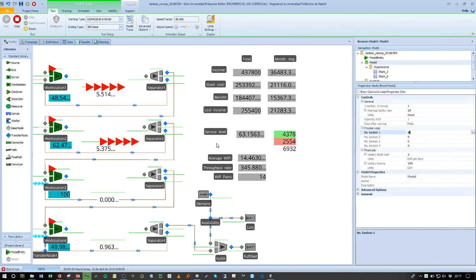So in our next video, I will start with the number of Kanban, and I'll do the analysis of how we can reduce the number of Kanban till eventually we get something which is a good result in terms of the income and how the system performs.